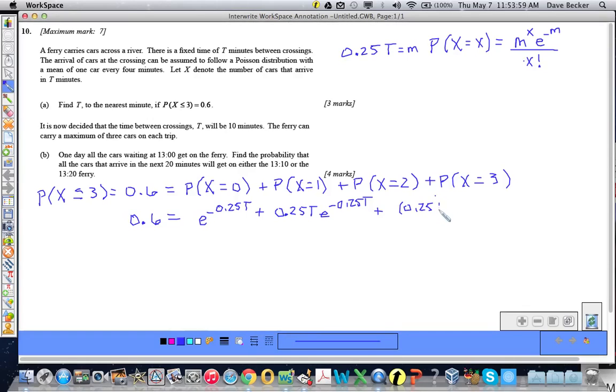I messed this up when I first did the problem. It's the whole thing squared, times e to the negative 0.25 t, for x equal to 2, all over 2 factorial, which is 2, plus 0.25 t cubed times e to the negative 0.25 t, all over 3 factorial, which is 6.